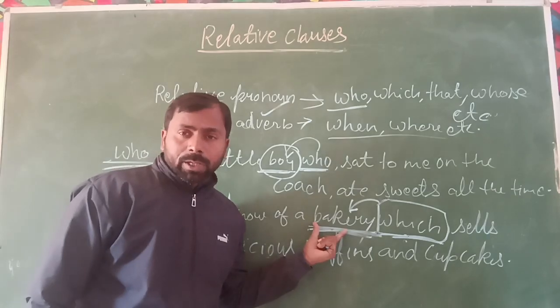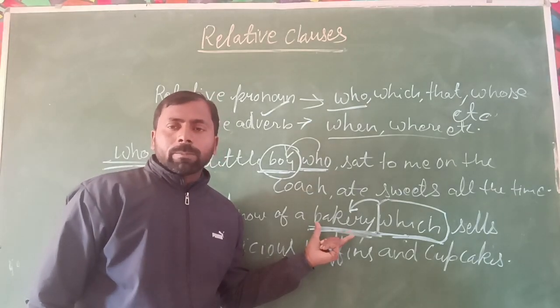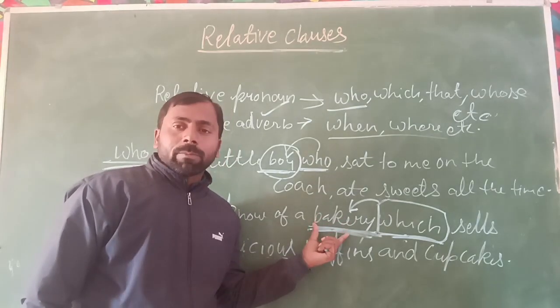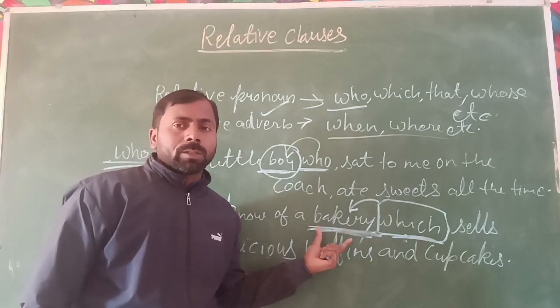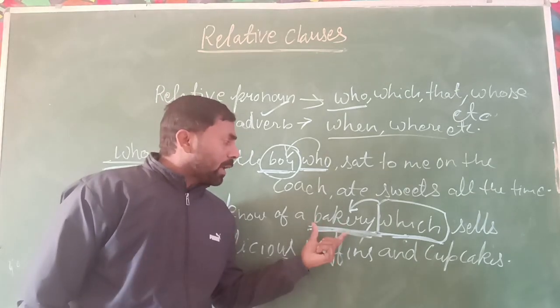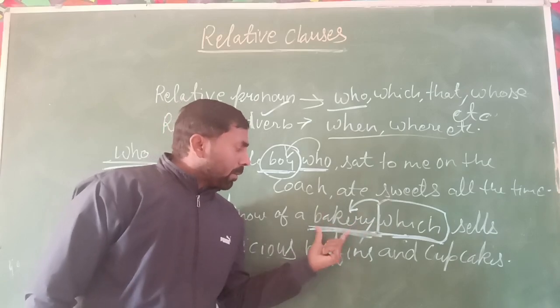What is a bakery? It's clear: bakery is a non-living thing, not a living thing. So we can use which here.